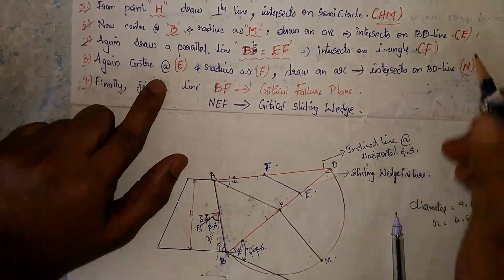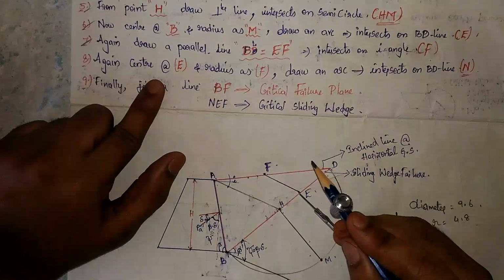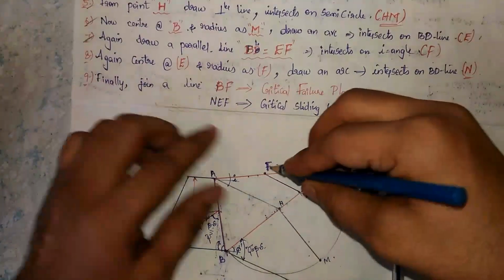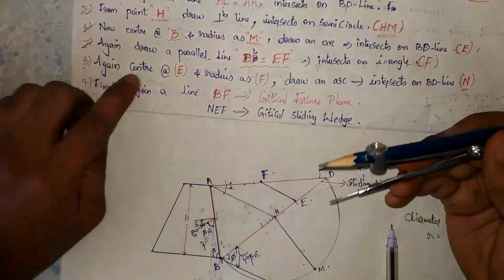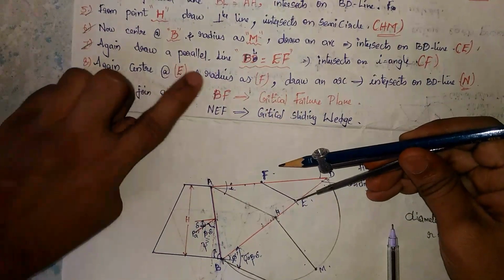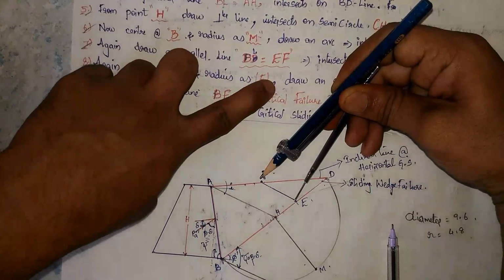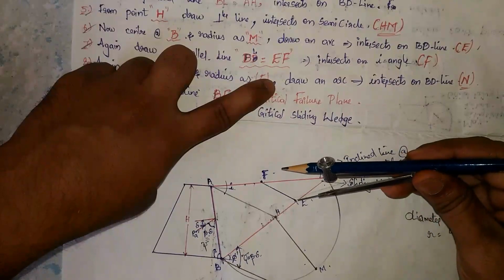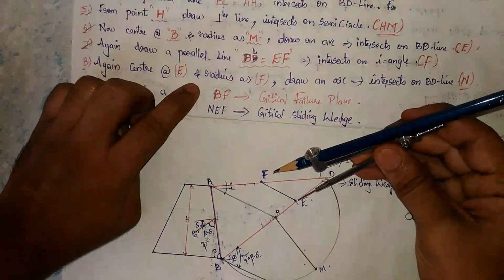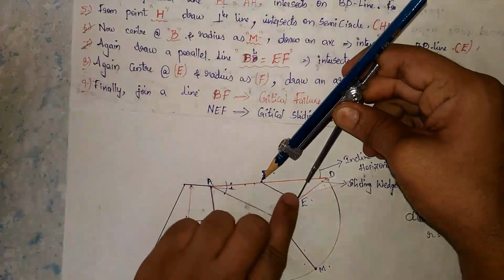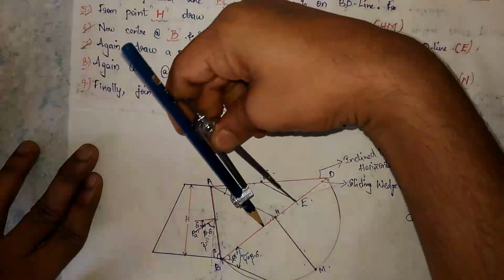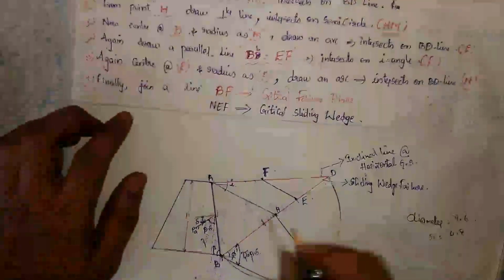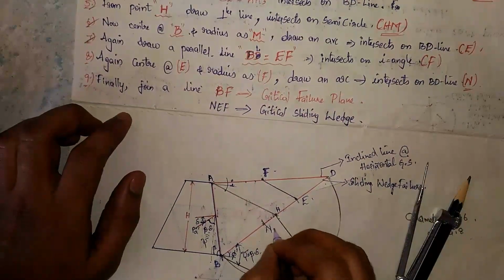Again take center at E, and radius as EF. I will show you clearly. Now again take center at E and radius EF. Draw an arc which intersects the BD line. So this is the BD line, and we draw the arc with center at E and radius EF on the BD line. This point is named as N. So draw the line.